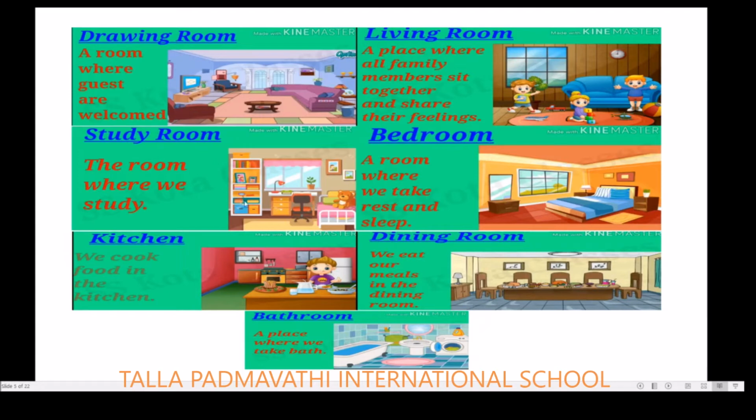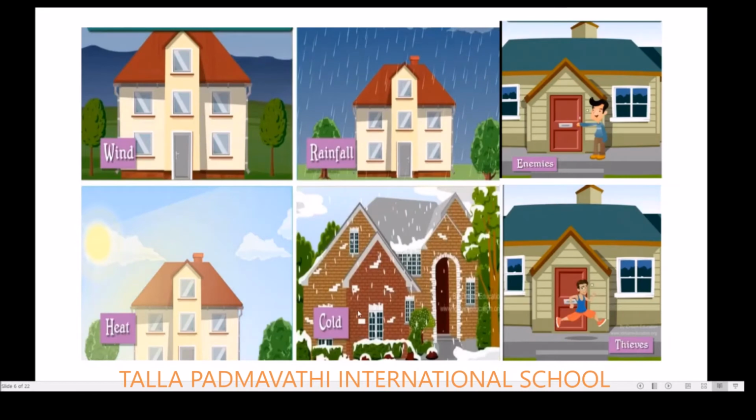Next it comes to the kitchen. What do we do in the kitchen? Yes, we cook food in the kitchen. Not only that, the dining room, children. We eat our meals, lunch and dinner, in this room. The room where you have a dining table is called a dining room. And next, a bathroom, the place where we take a bath.